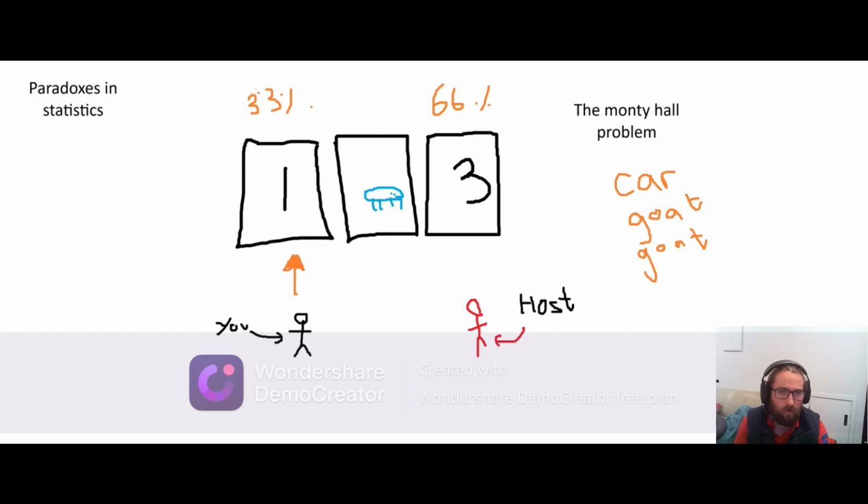It wouldn't make any sense if your odds went up to 50% here because you didn't earn it. There was no real thing that happened that would make your odds go up because what happened was always going to be able to happen. So one way that I like to think of it is that the odds that this door had a car in it have now sort of been transferred to door 3.